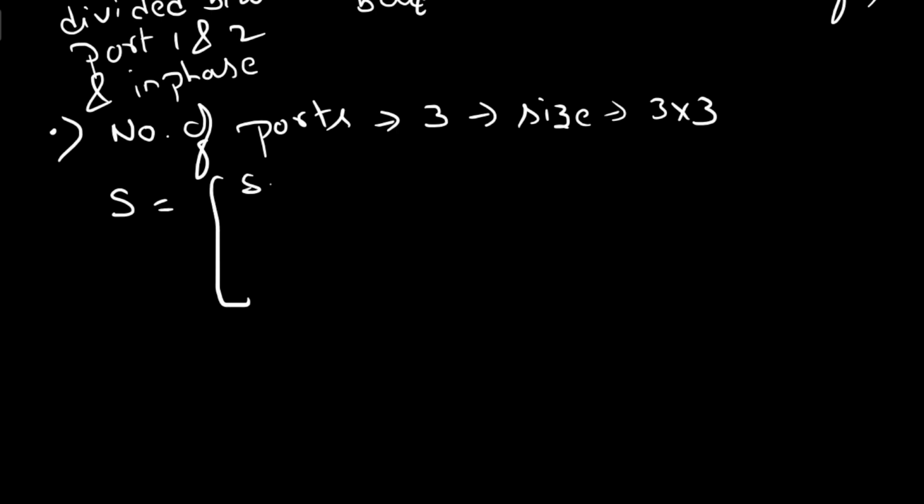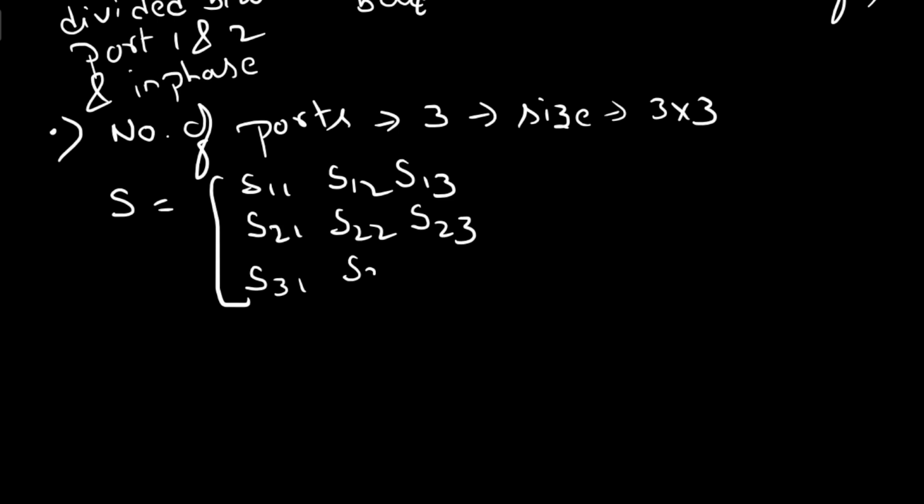The first row is S11, S12, S13. Coming to the second row, S21, S22, S23. Coming to the third row, S31, S32 and S33. Okay, so here there are 9 elements.